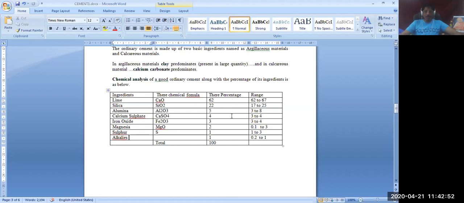So totally there are 9 ingredients that go into the cement. The major ingredients are 3, and apart from that, the minor ingredients are 5 or so. So 9 ingredients go into cement.